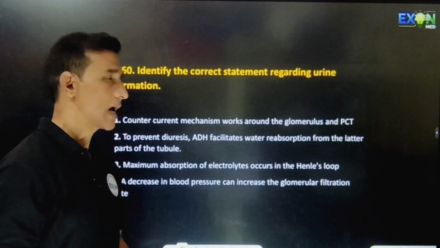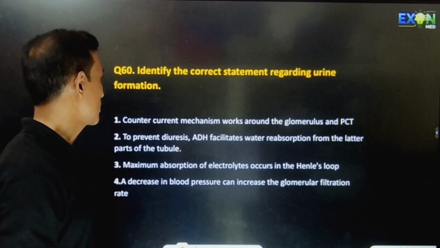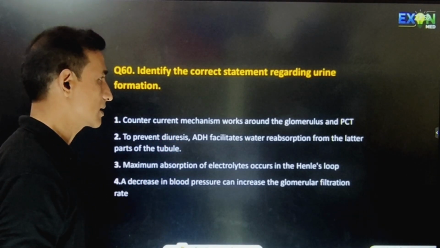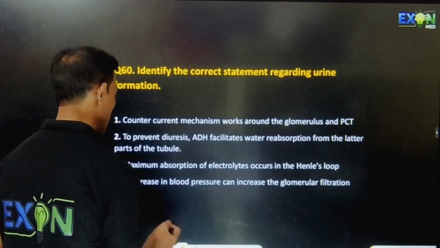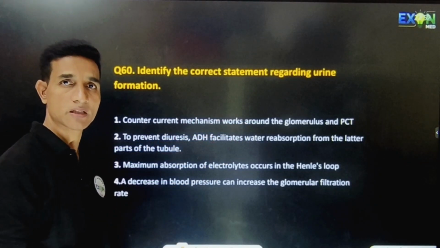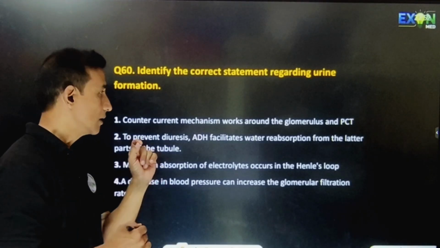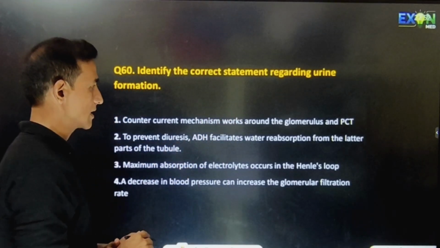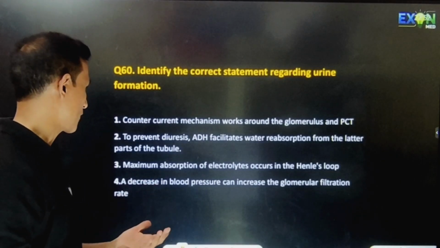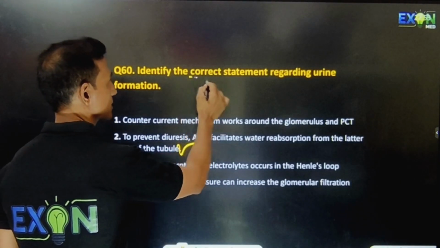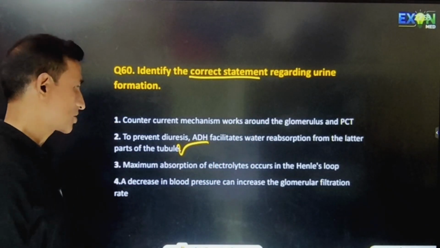Question number 60. Identify the correct statement regarding urine formation. Countercurrent mechanism works around the glomerulus and PCT. We know that the countercurrent mechanism does not work around the glomerulus and PCT. It is the vasa recta and the Henle's loop. To prevent diuresis, ADH facilitates water reabsorption from the later parts of the tubule. So this will be the correct statement regarding urine formation.